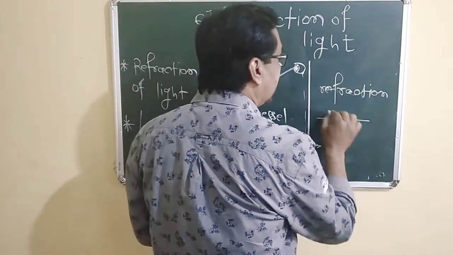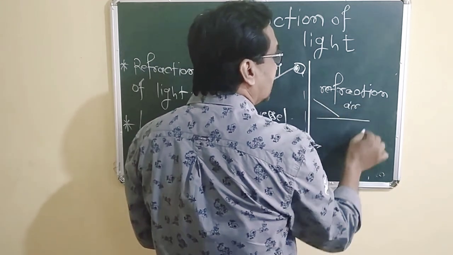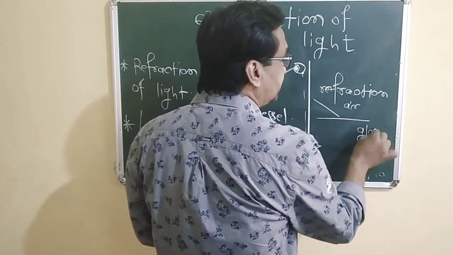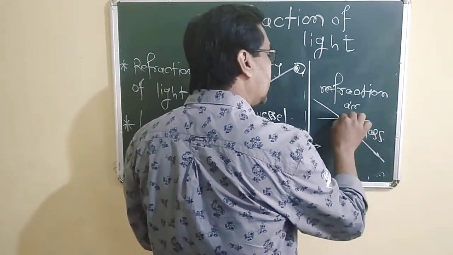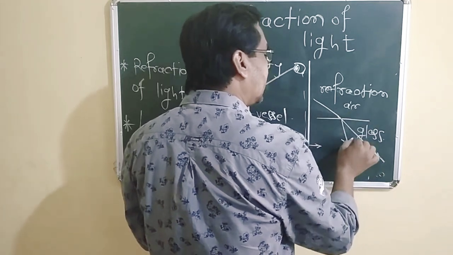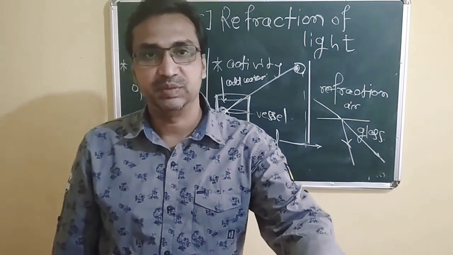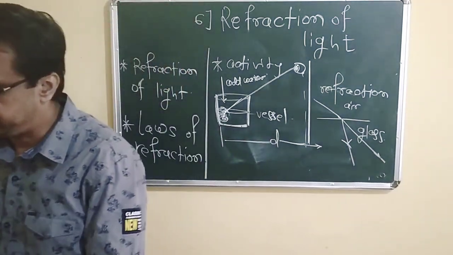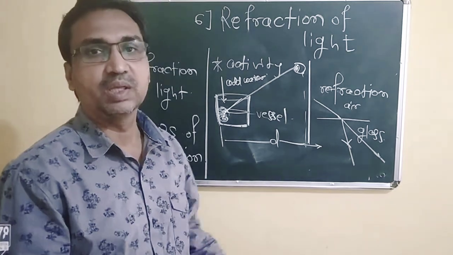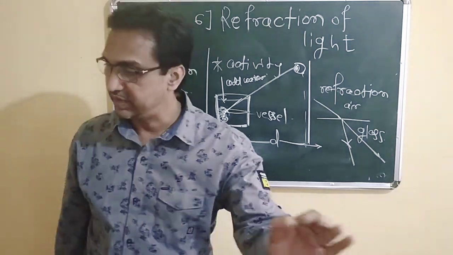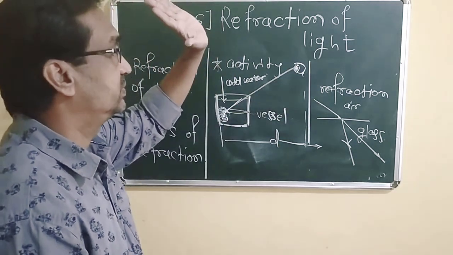When light enters from the air medium into a glass medium, instead of going straight, it changes its direction. It changes its path. They have given the definition: light changes its direction when going from one transparent medium to another transparent medium, and this is called refraction of light.